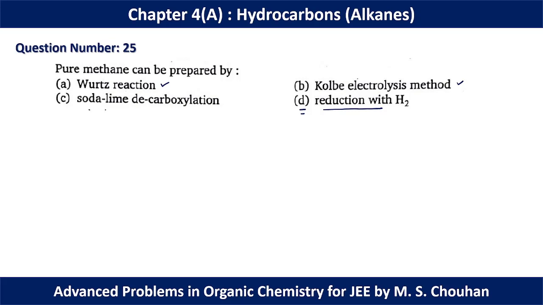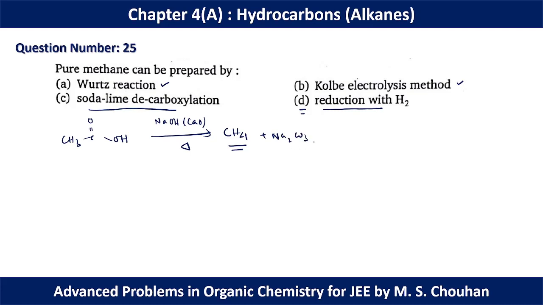That's why we can use the soda lime decarboxylation reaction. We start with acetic acid and react it with NaOH and CaO, that is soda lime, with heat, and in this case we can easily form methane as the final product along with Na2CO3. So pure methane can be produced by option C, that is soda lime decarboxylation reaction.